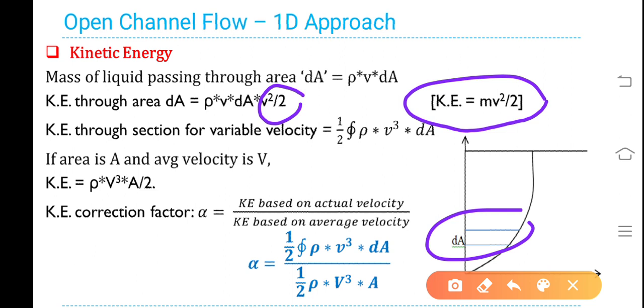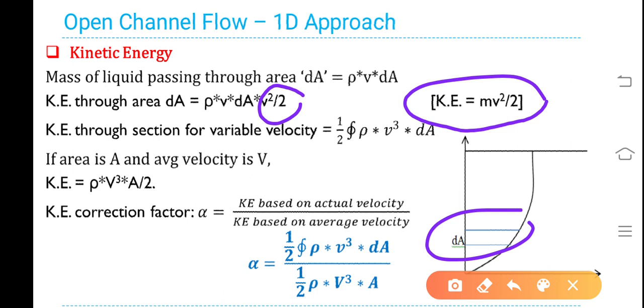Therefore, kinetic energy through section for variable velocity is given by half integral rho v cube dA.